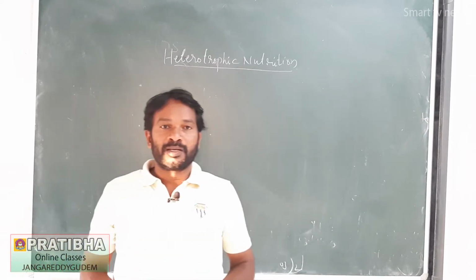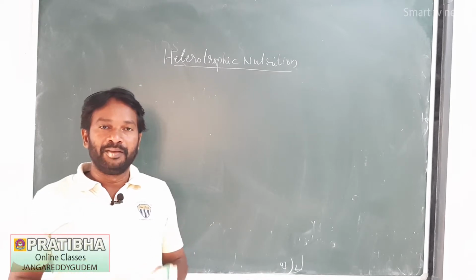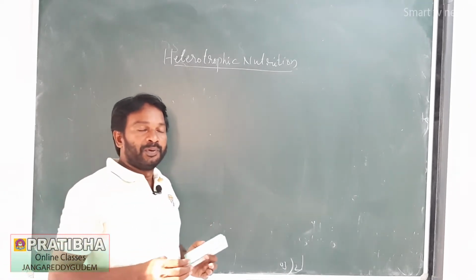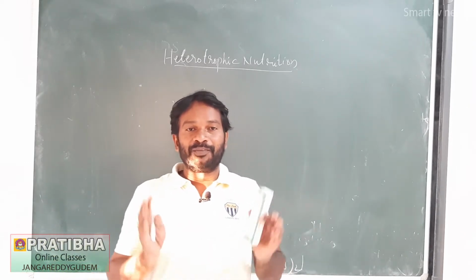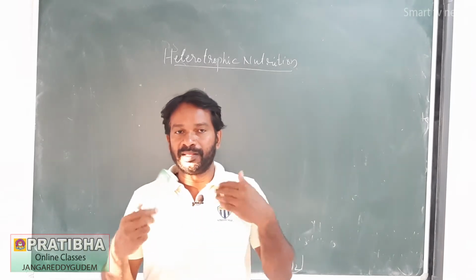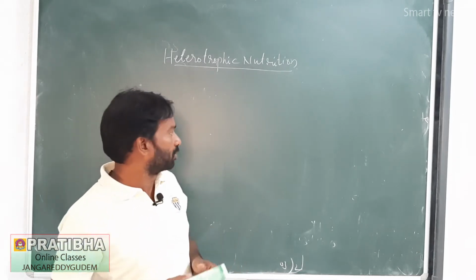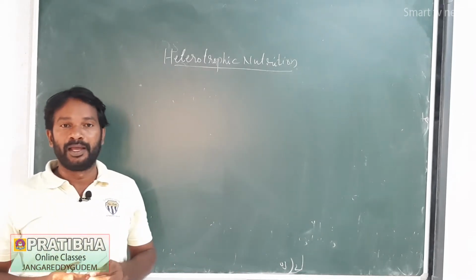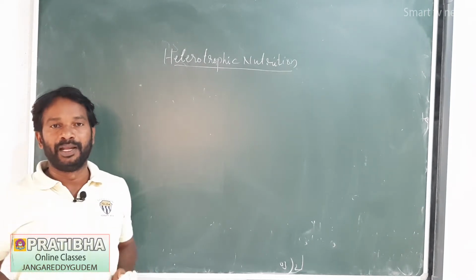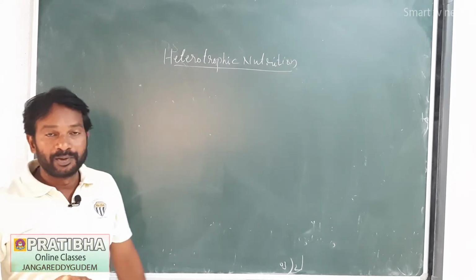All the organisms survive in different conditions. They live in different habitats and are capable of living in different conditions. For example, plants capture sunlight and prepare their own food materials, so they belong to autotrophic nutrition, like we discussed. Next, heterotrophic nutrition. All the animals depend on others for their food needs. That type of nutrition is called heterotrophic nutrition.